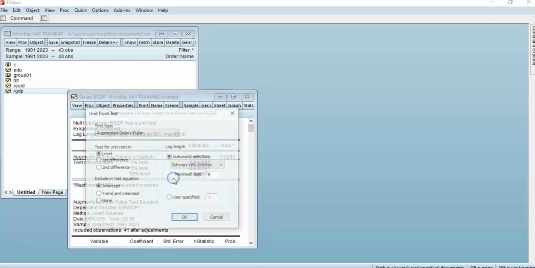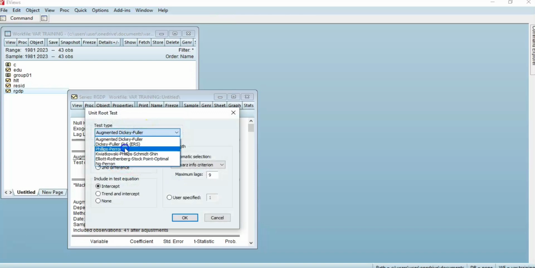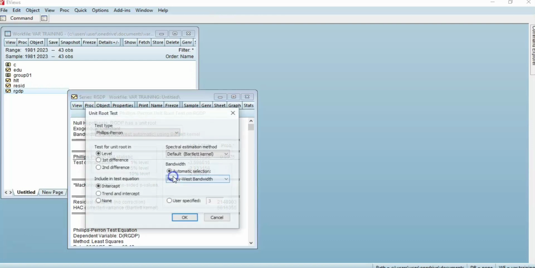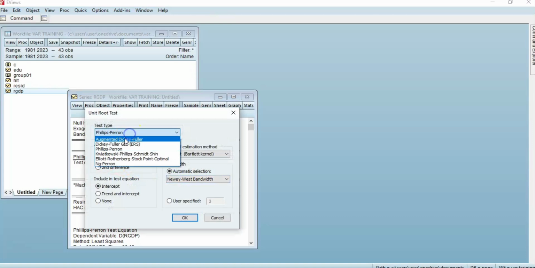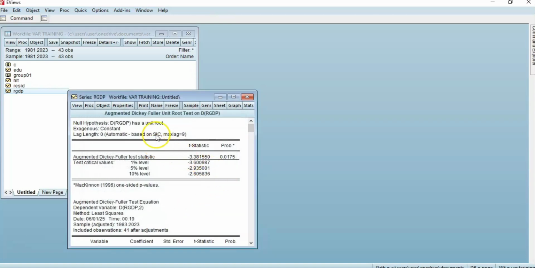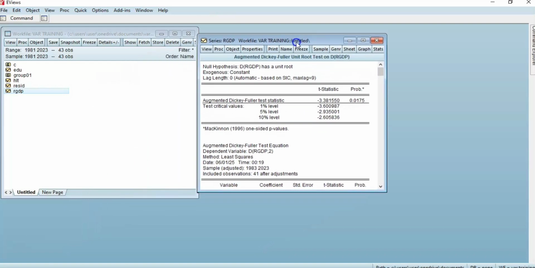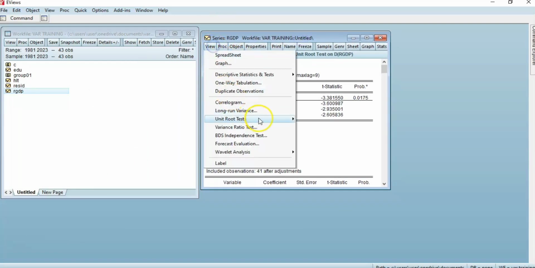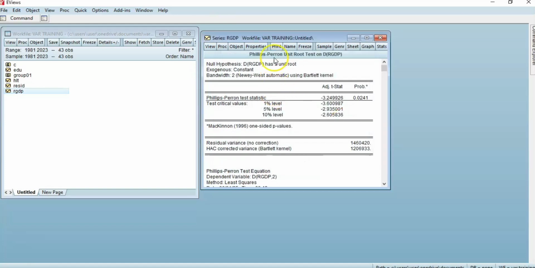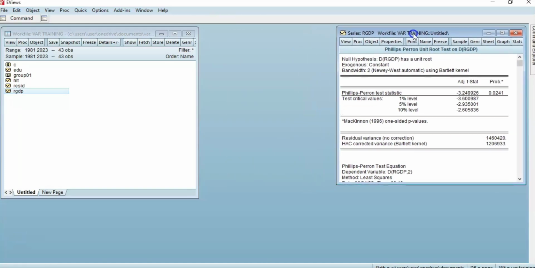Let us see at level for Phillips-Perron. Real GDP is also not stationary at level for Phillips-Perron. Let's check first difference for ADF. Real GDP is stationary at first difference for ADF. Let us check that for Phillips-Perron to be sure. Real GDP is also stationary at first difference for Phillips-Perron.